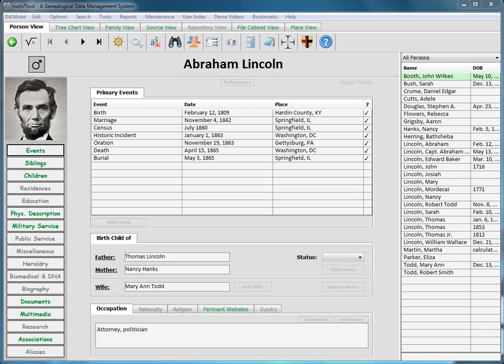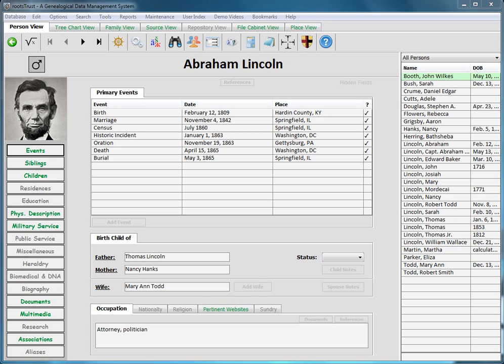In this video, I will show you how you can use rootsTrust to work with non-biological relationships. First of all, what do I mean by a non-biological relationship? Non-biological relationships are relationships between individuals who are not related to one another, such as friends, enemies, adversaries, business associates, surrogate parents, and so forth. rootsTrust supports the following types of non-biological relationships.